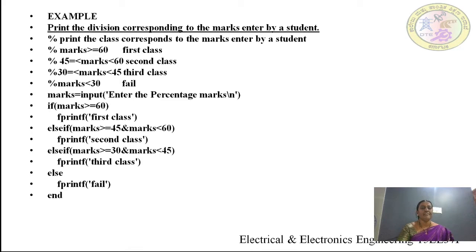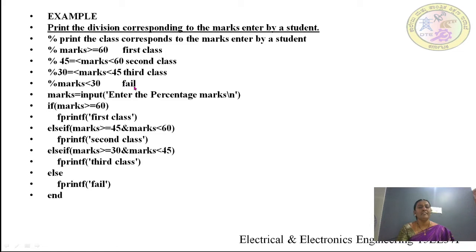Now, here is an example of an if statement: print the division corresponding to the marks entered by the student. If the marks is greater than 60, we print first class. If the marks is between 60 and 45, we print second class. If the marks is between 45 and 30, third class. If the marks is less than 30, we print fail.